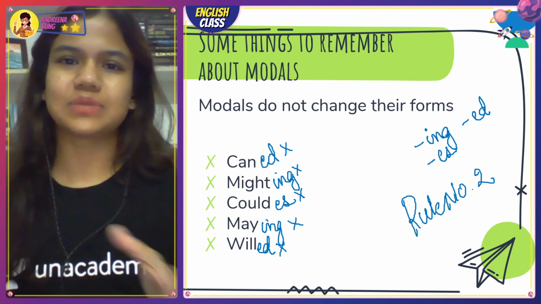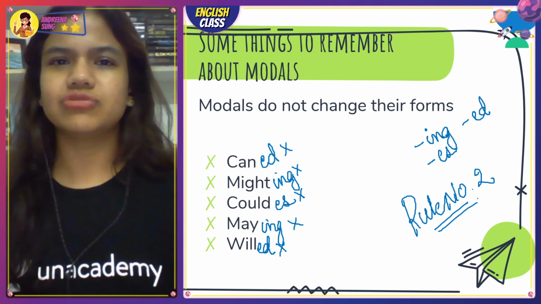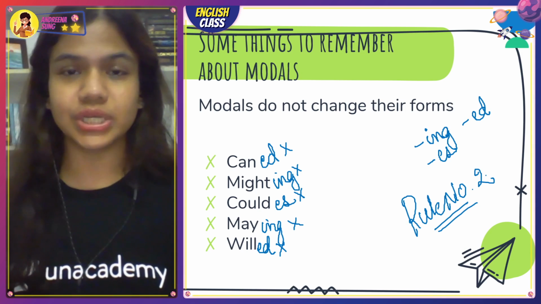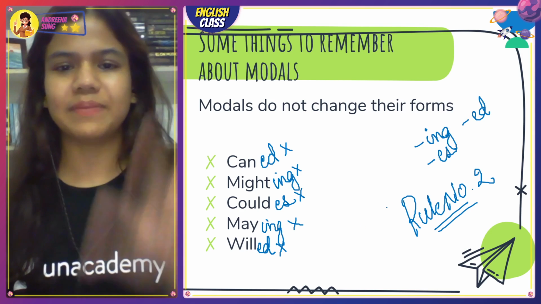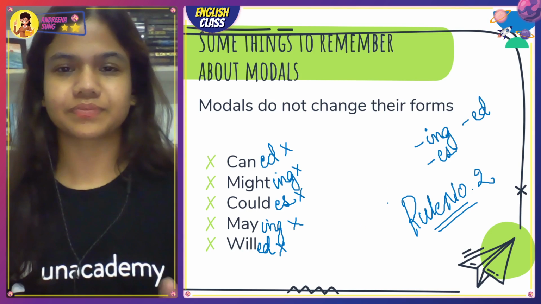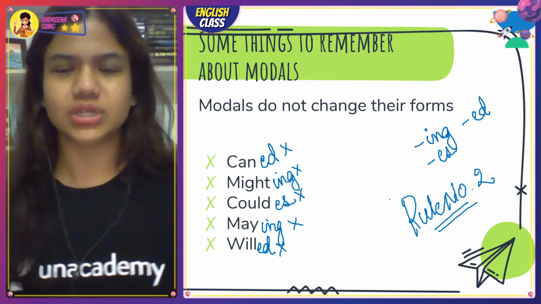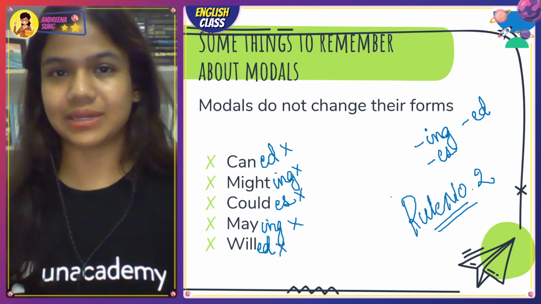What exactly does this rule number 2 basically mean? That you can't really change the form of the modal. So you can't really add an ing, es or an ed to any of the modals. All of them are going to be extremely wrong. So make sure that you always remember that you don't add an ed, es or an ing to any of the modals that are there.